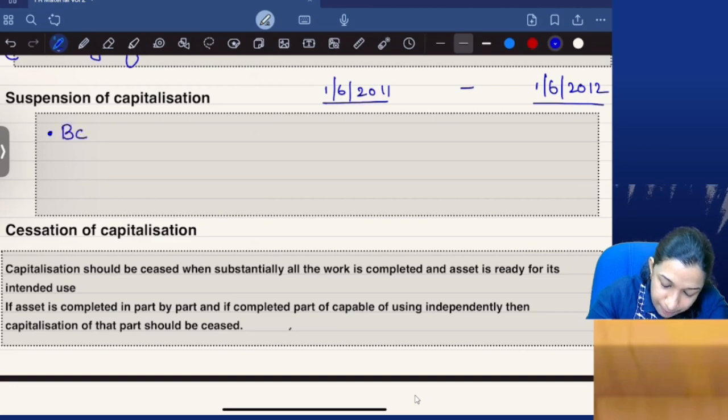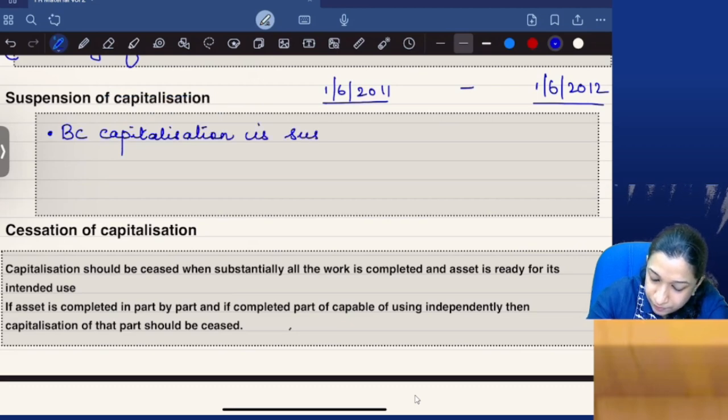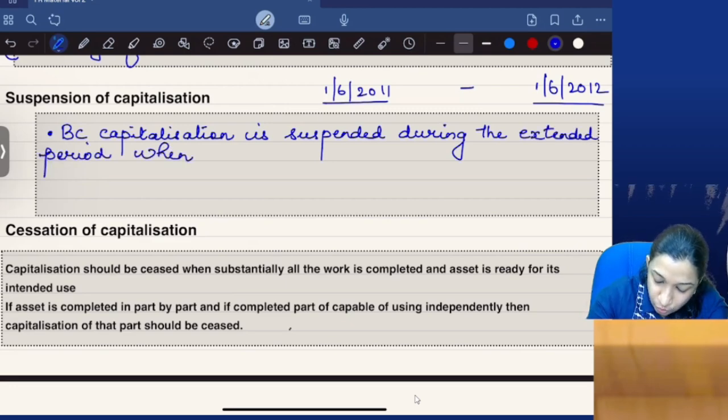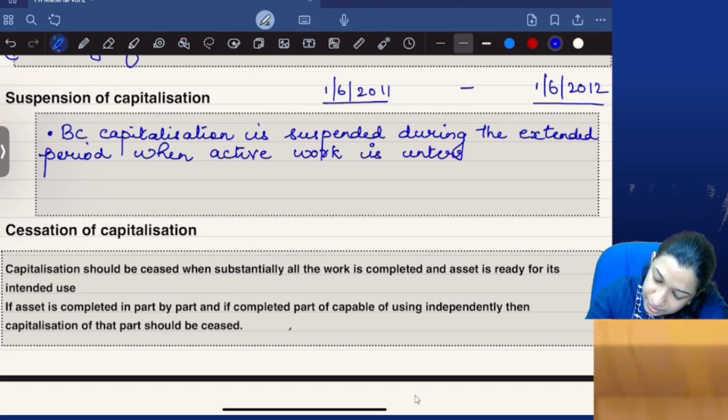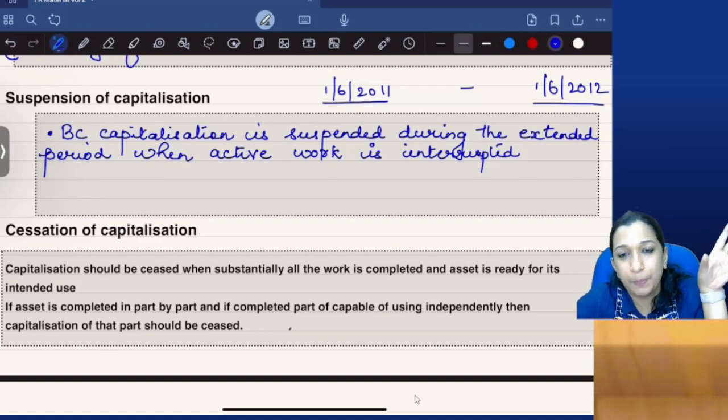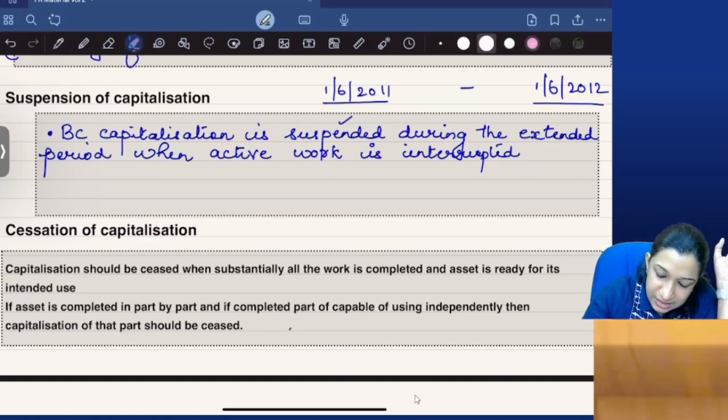Borrowing cost capitalization is suspended during the extended periods when active work is interrupted. Active work is interrupted. When active work is not happening for the last 2 months, work is interrupted, then borrowing cost capitalization is suspended.